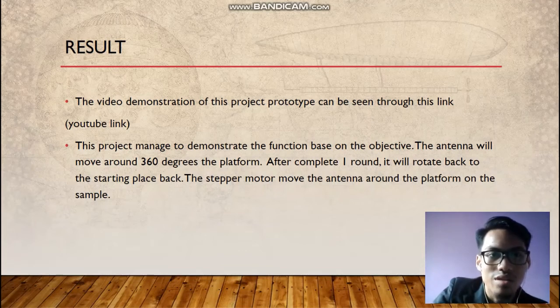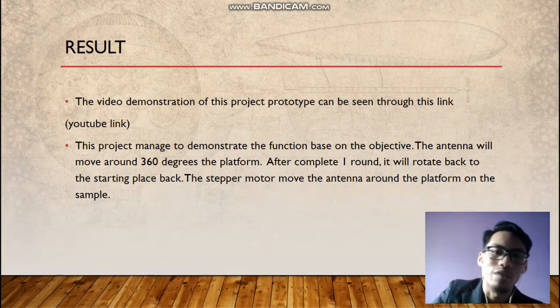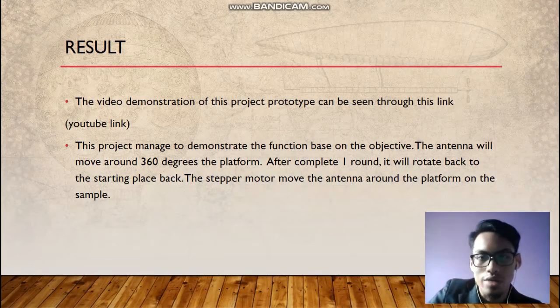Okay, this project managed to demonstrate the function based on the objective. The antenna will move around 360 degrees around the platform. After completing one round, it will rotate back to the starting place. The stepper motor moves the antenna around the platform and the sample.